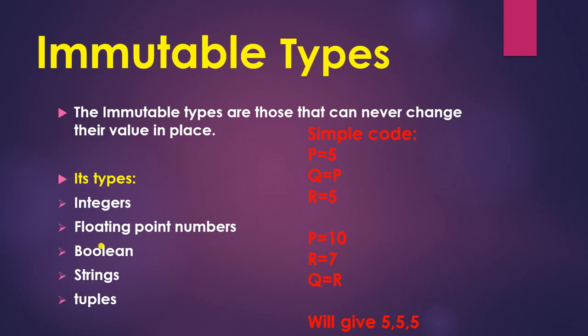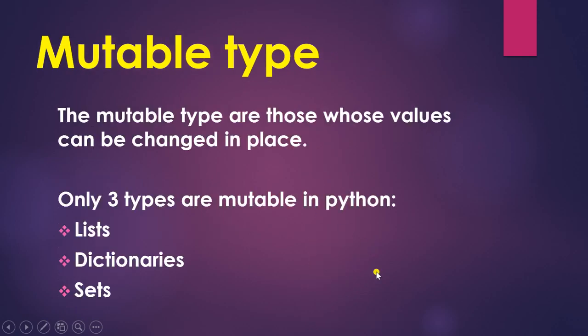For example, if the value of p is 5, q is p and r is 5. Then p is equal to 10, r is equal to 7 and q is equal to r. So it will give 5, 5, 5 when you print the values. But when you write this, then the value gets changed.